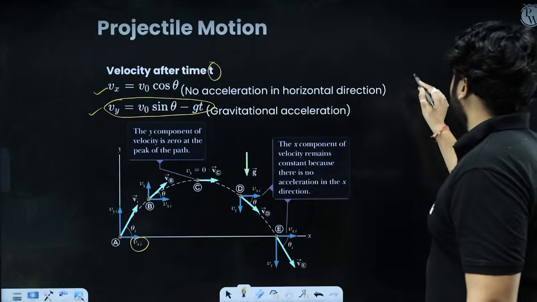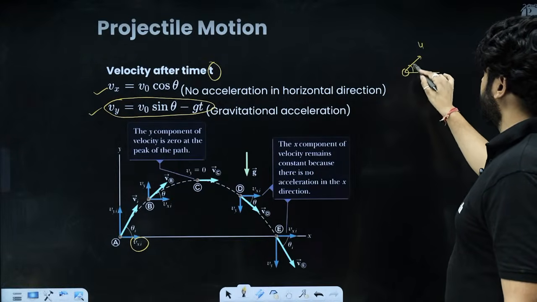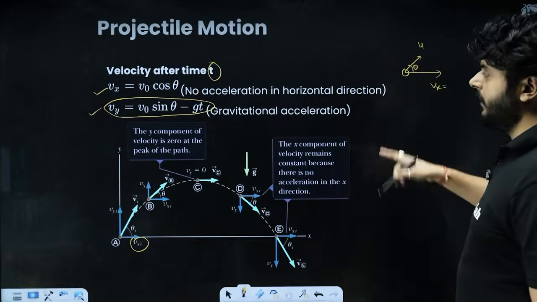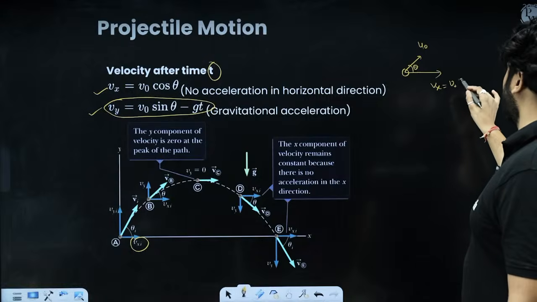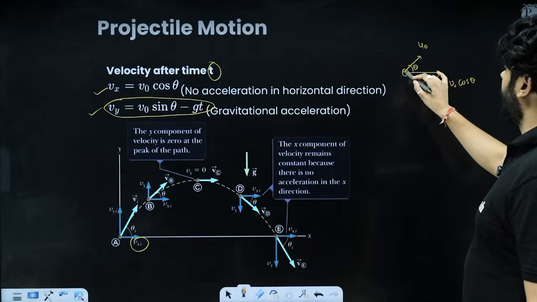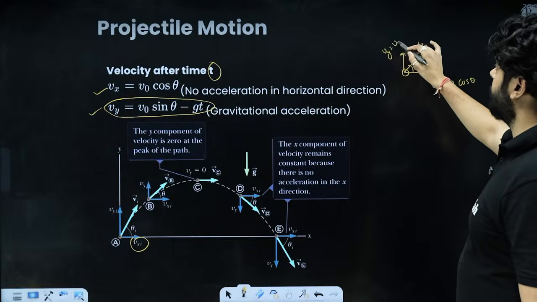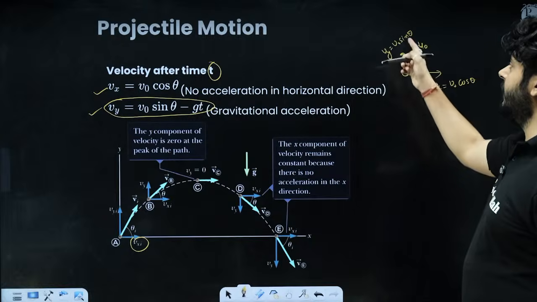The projectile is launched at a velocity u at an angle theta. So the horizontal velocity Vx is going to be u cos theta, or V naught, you are saying that. So V naught cos theta, right? And Vy is going to be V naught sin theta, all right? V naught cos theta and V naught sin theta.